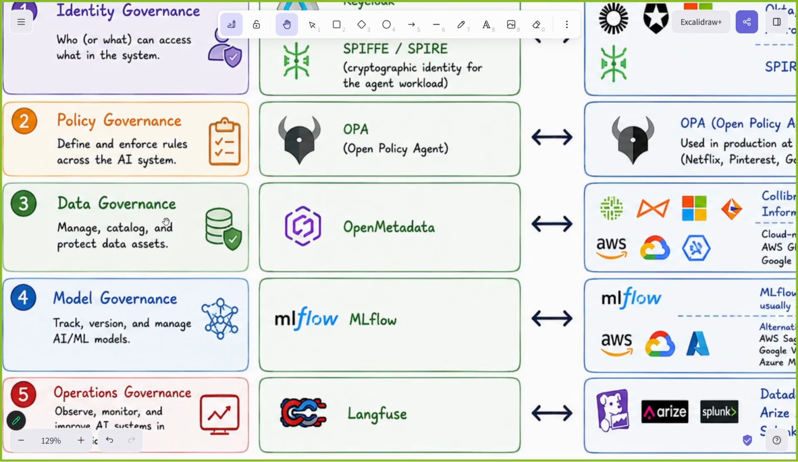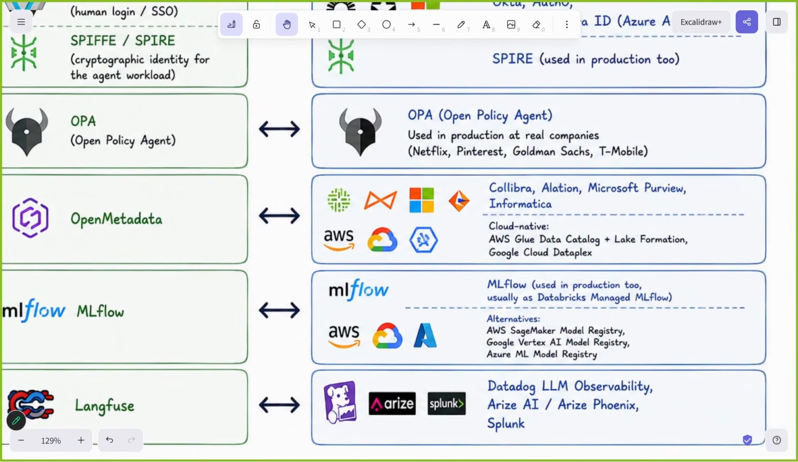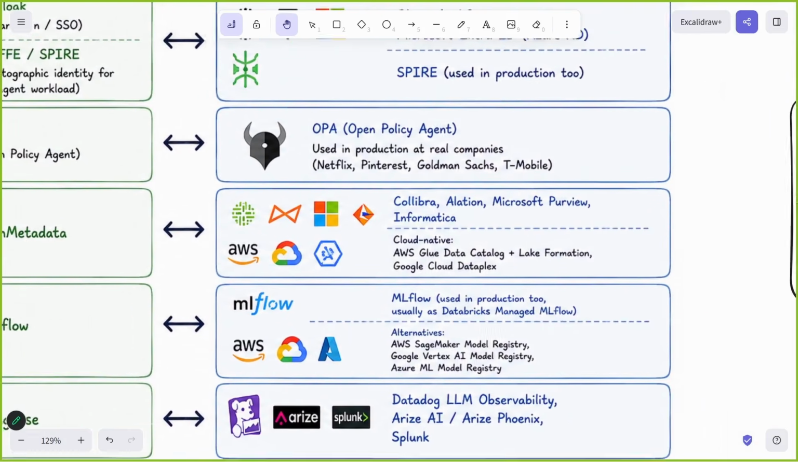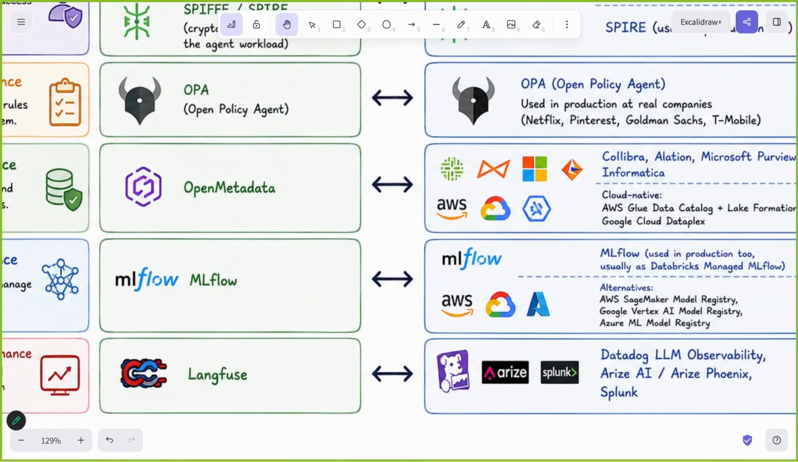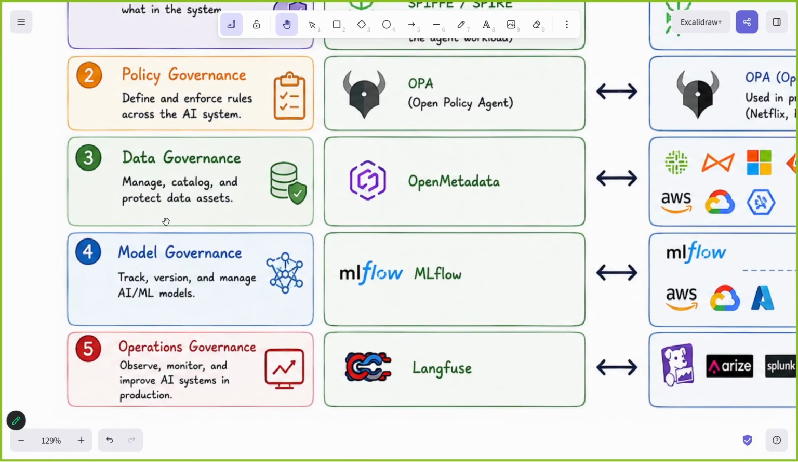So for data governance, OpenMetadata is used as an open source solution, and we have Collibra, Alation, Microsoft Purview, Informatica. All these tools. And if we talk about cloud native, AWS Glue Data Catalog, Lake Formation, Google Cloud Dataplex. These are all the cloud level solutions which we use for data governance.